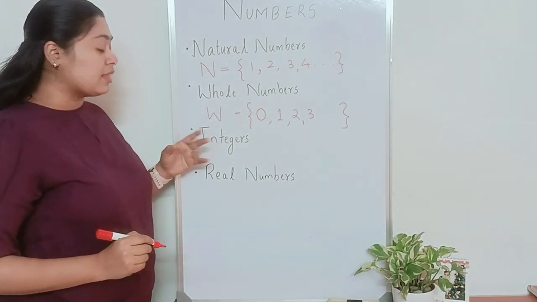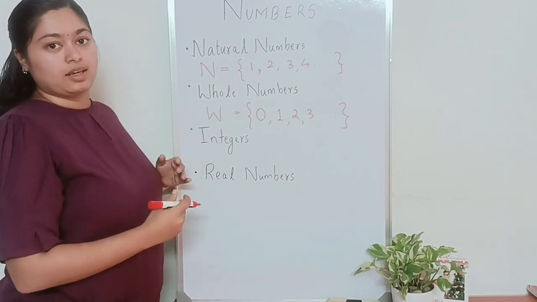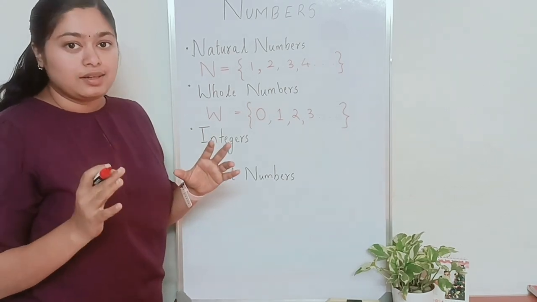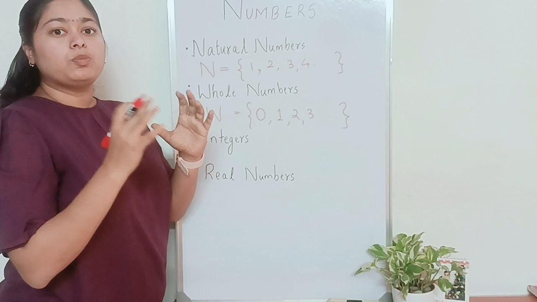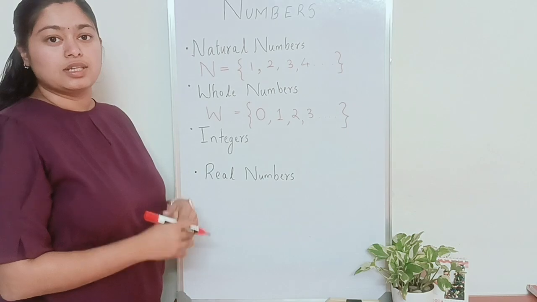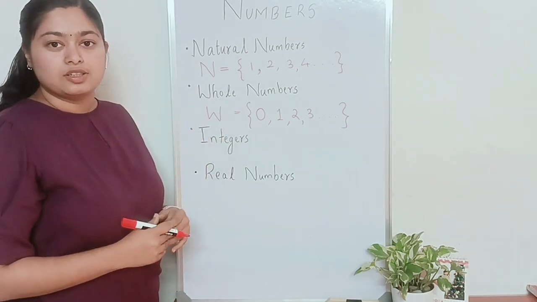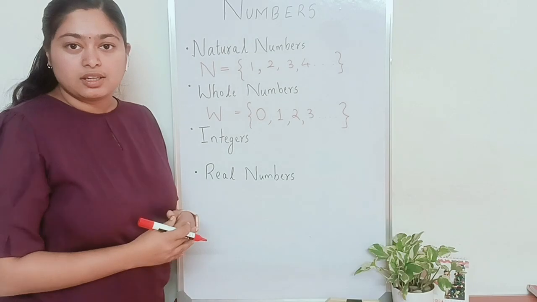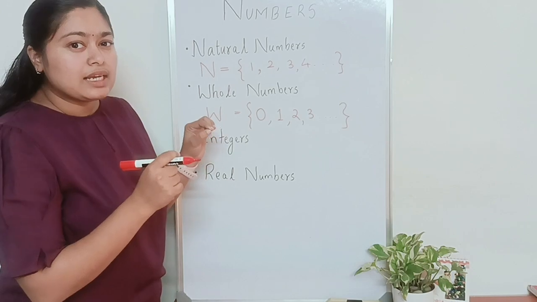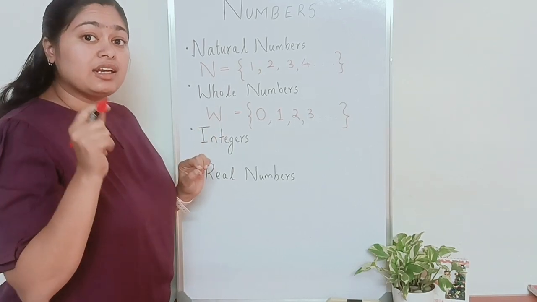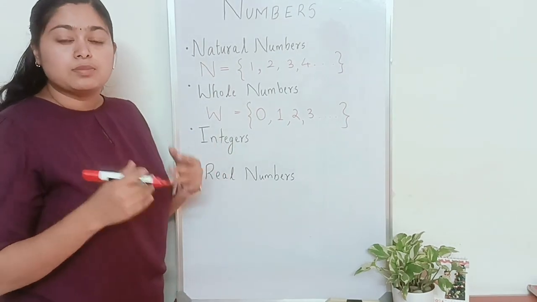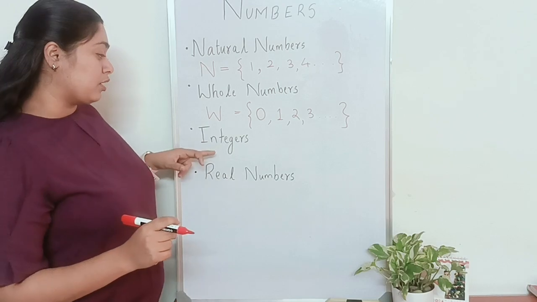Next comes the integers. Now, who's this guy? This is someone new. Sometimes when you go to some countries where it's extremely cold, you probably heard your mom or dad saying, okay, the temperature is negative 5 degrees Celsius, the temperature is minus 3 degrees Celsius. Have you ever wondered what this minus and negative is? Okay, forget that. Let's go to the elevator of the building. Have you ever noticed in the elevator sometimes you see a negative number written, like -1 or -2, where it is below, like the basement? Such numbers are also included in this category.